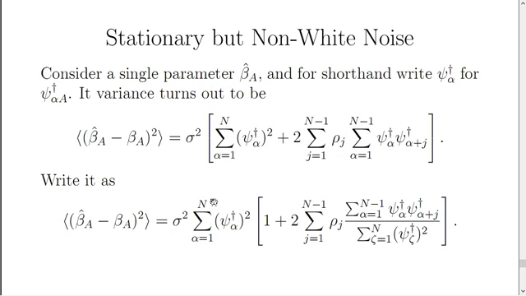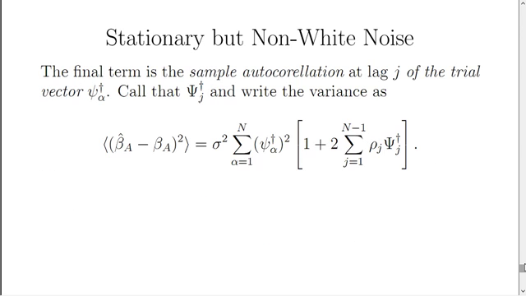This quantity that's outside the brackets, you may recognize that. That is the uncertainty in a parameter estimate for white noise. So the uncertainty of a parameter estimate for noise that isn't white but is still stationary is the white noise uncertainty times 1 plus these terms here, all of which involve autocorrelations.